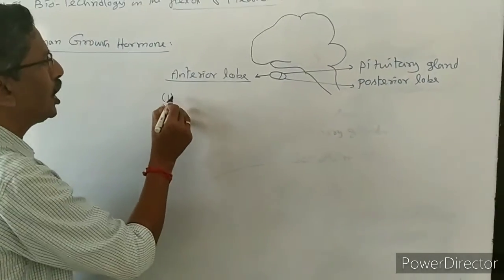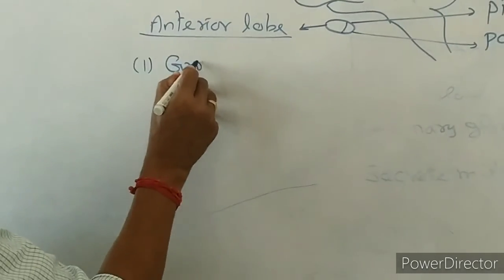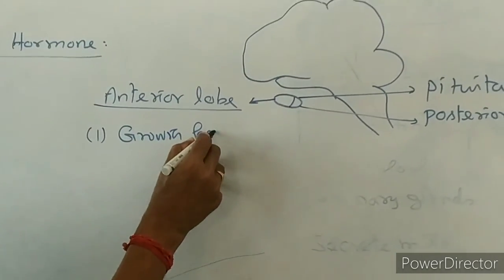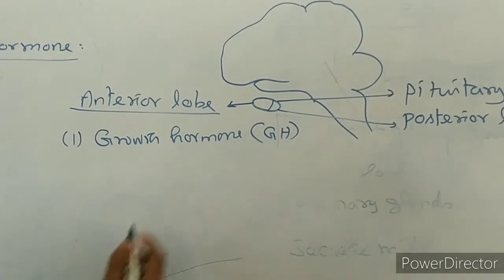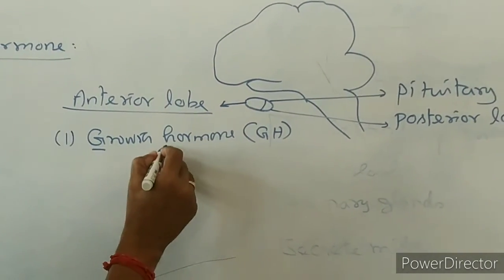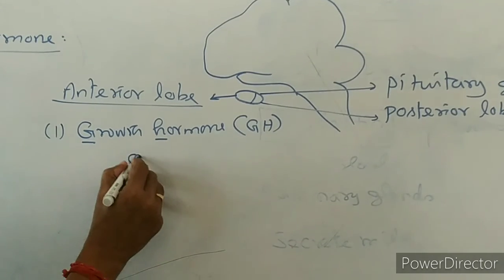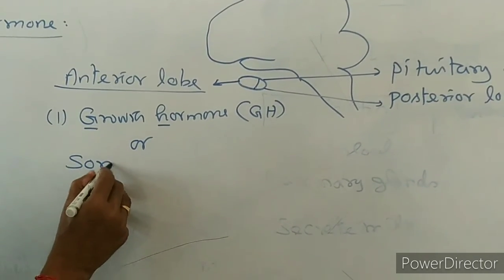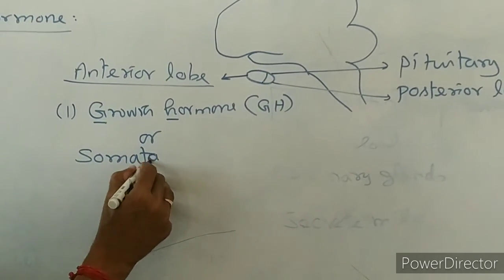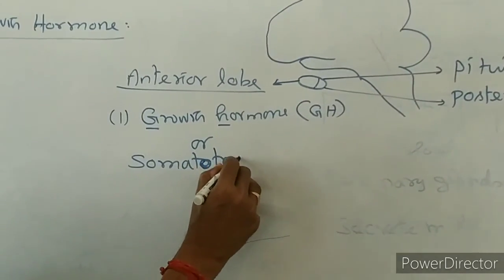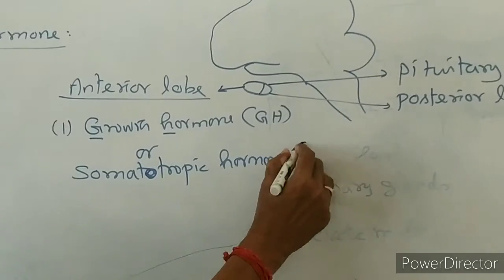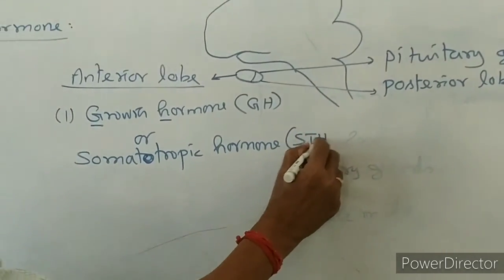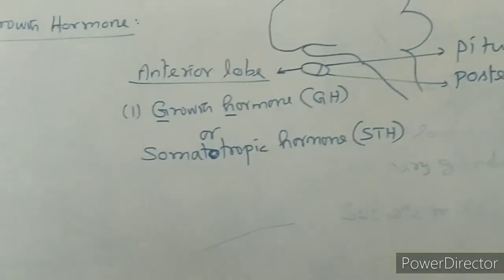In that, the first hormone is called growth hormone. The abbreviation is GH, growth hormone. This growth hormone is also called somatotropic hormone, STH, another name for it.